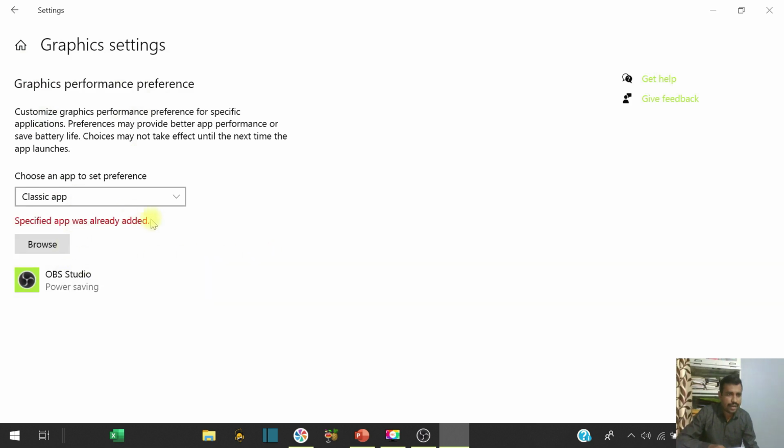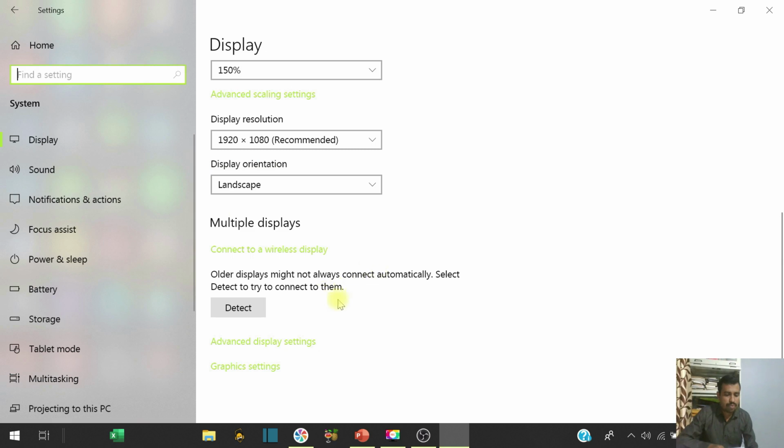I have already added it. If you don't add it, you can add this one. You have to go to options, power saving, and close the page. In this way you can do the changes.